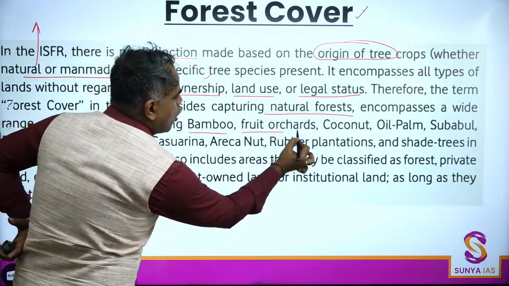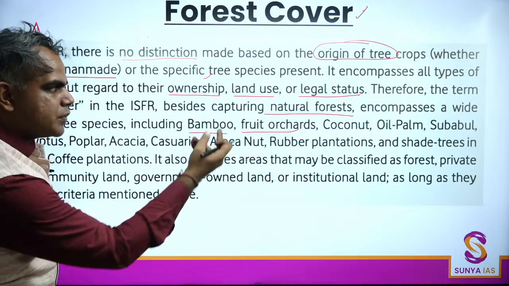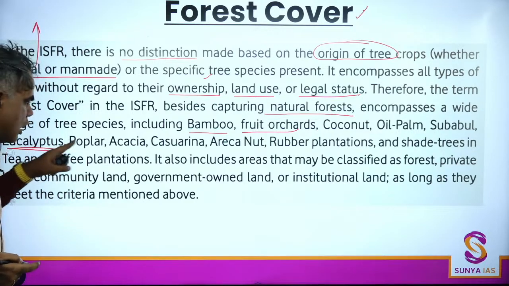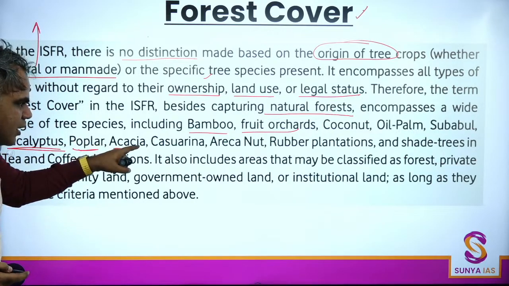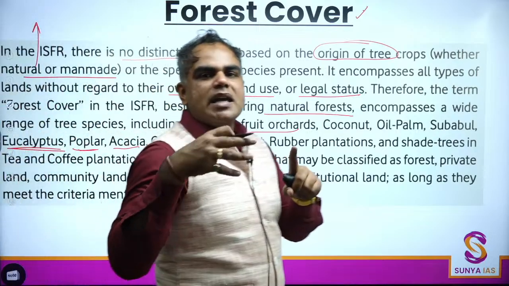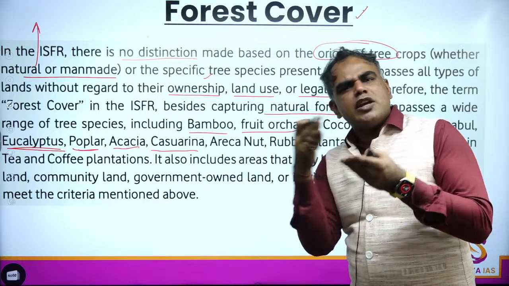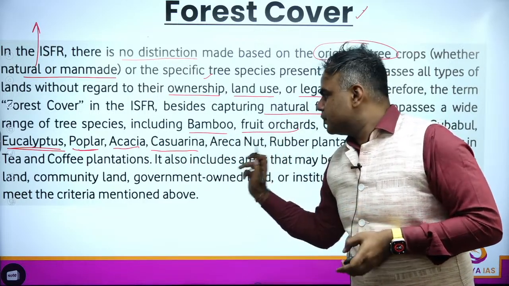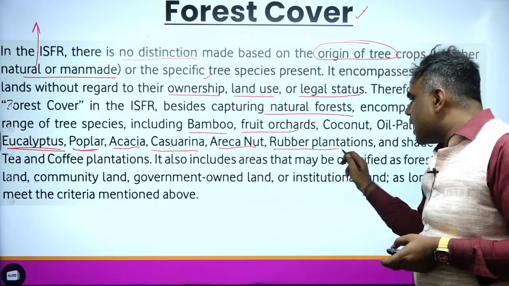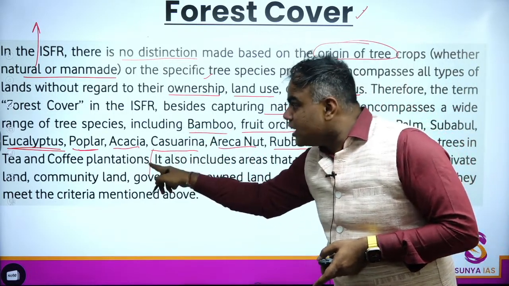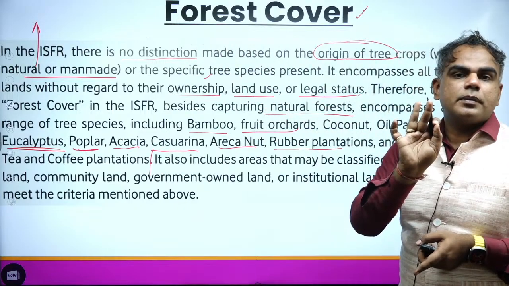Bamboo, fruit orchards, coconut, oil palm, subabul, eucalyptus. Many states go for eucalyptus plantations. Poplar, acacia, casuarina. In the coastal areas, just like eucalyptus, you have casuarina plantations. Areca nuts, rubber plantations, even tea and coffee plantations, everything will be covered under forest cover.